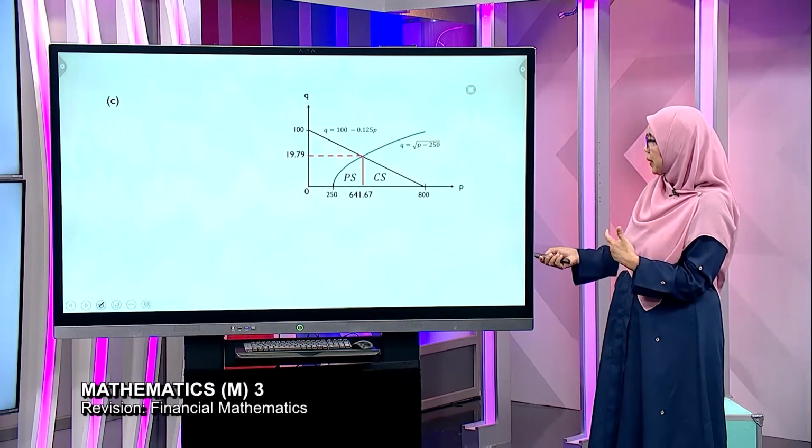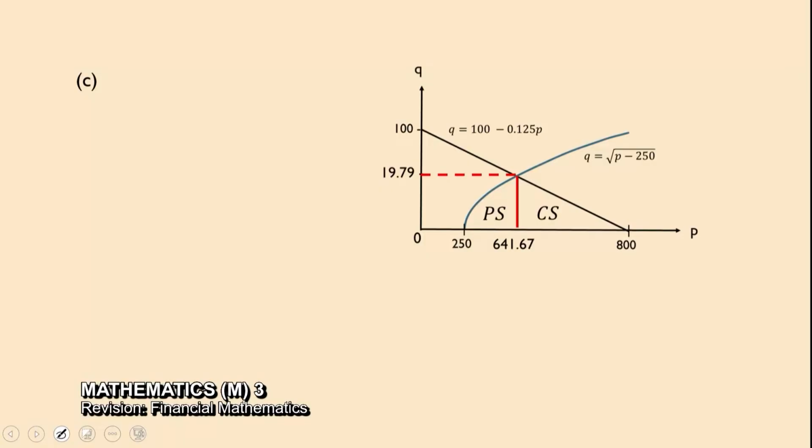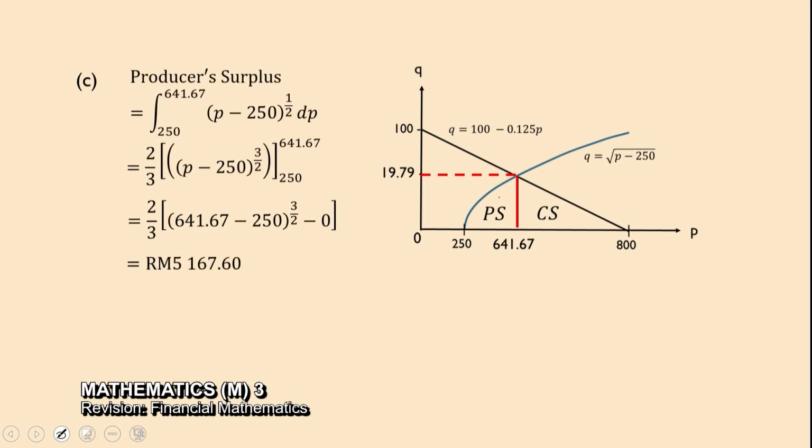Similarly, producer surplus, okay, notice that is this area here under the supply curve below the equilibrium price. So we have to integrate. Tak ada pilihan, you have to integrate. Okay, the integral with respect to P.